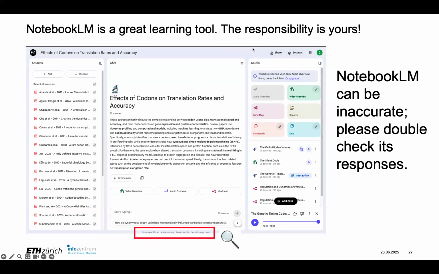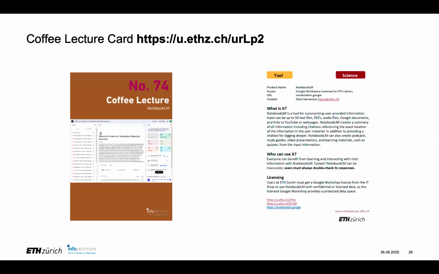it's a great learning tool. The responsibility is on you. This is how it looks down here at the bottom, even smaller than this. It says this NotebookLM can be inaccurate. Please double check its responses as a user. The burden is on you to make sure that what it's saying is correct. And there's a coffee lecture card, which I can make available in the chat.